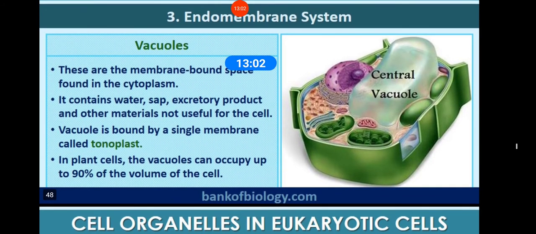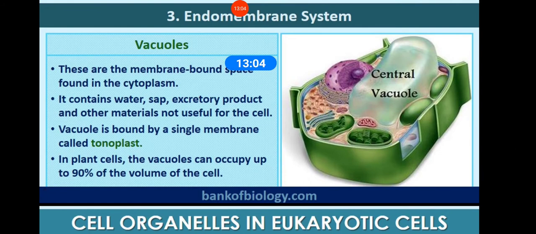Now next is the vacuole. The vacuole is also part of the endomembrane system. They are membrane-bound spaces. The keyword over here is a large membrane sac which has a space in it, and they contain water, sap, excretory products and other materials not useful for the cell. Is it clear? Whatever waste is there goes inside the vacuole.